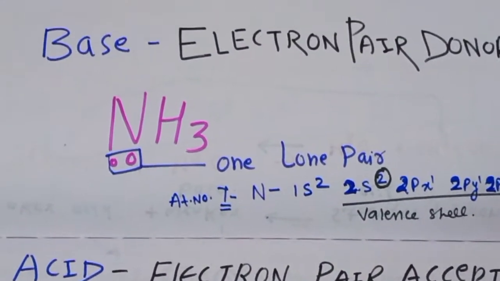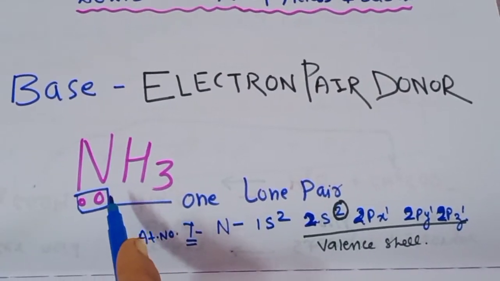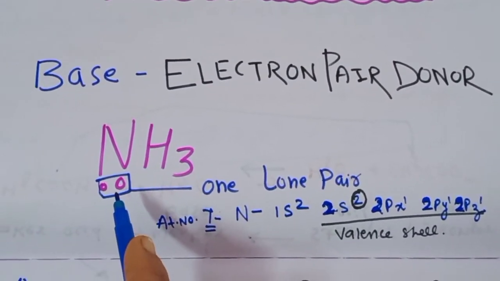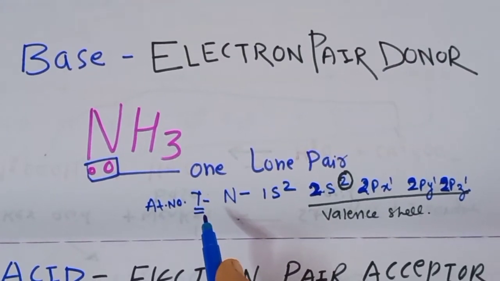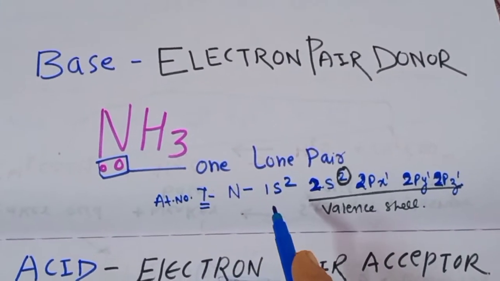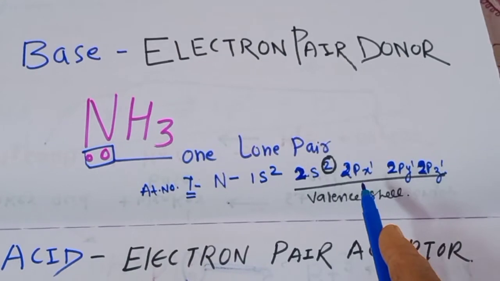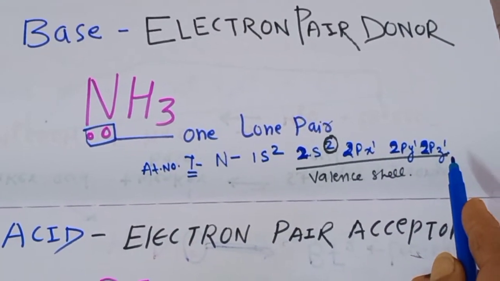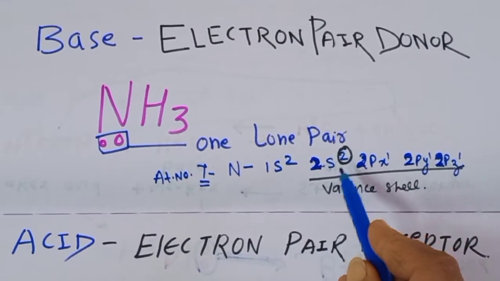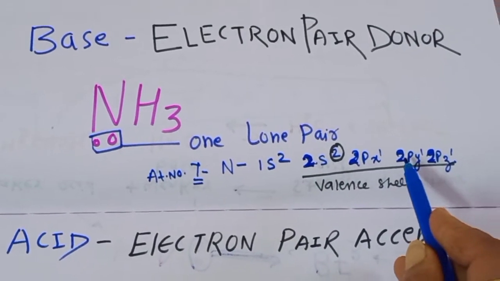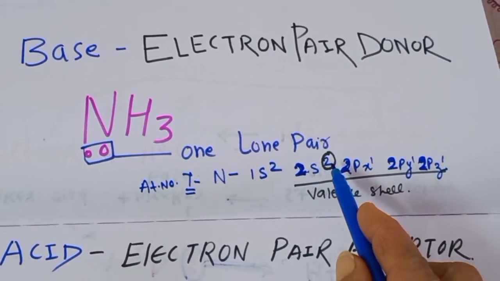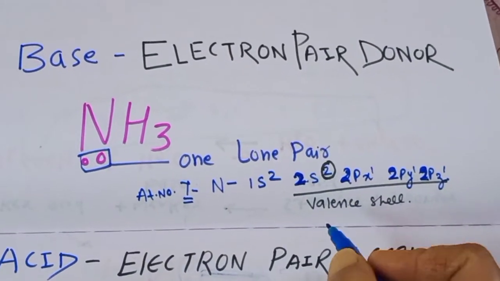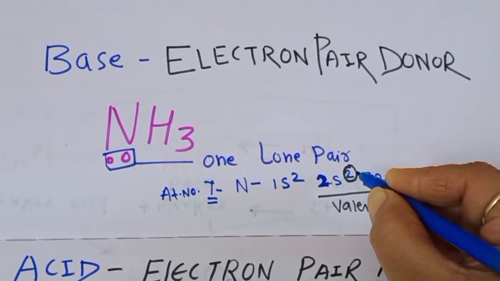Now let me explain how the nitrogen in ammonia has one lone pair of electrons. Here nitrogen is the central atom in the ammonia structure, and we know that the atomic number of nitrogen is 7. So when we write the configuration, it is 1s2, 2s2, 2px1, 2py1 and 2pz1. As we all know, the valence shell, the outermost shell, is the 2nd shell. So how many electron pairs are there? Only 1. When we talk about the lone pair of electrons in nitrogen, it is 1.